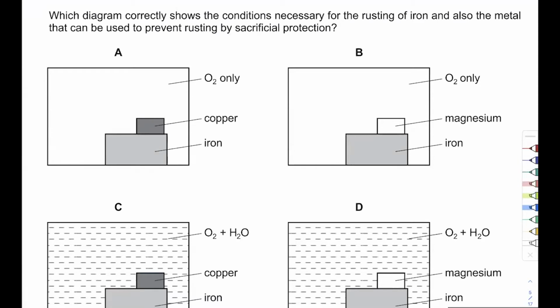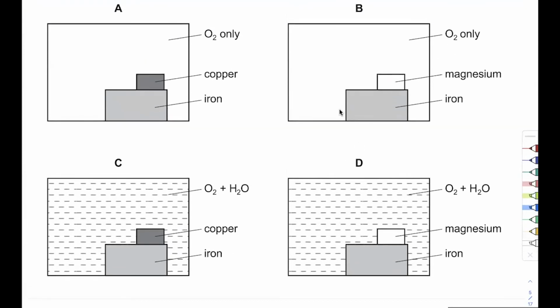All right. So can anybody tell me, if you look over here, we have magnesium, we have copper, we have iron. Those are the three metals being used. Can you arrange them in order of reactivity? Which one is most reactive? Magnesium. Yes, Umar has given us the answer. And Rasham, you're also right. Magnesium, then iron, then copper.